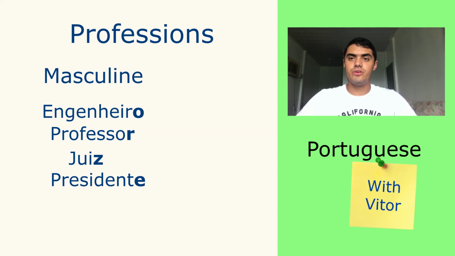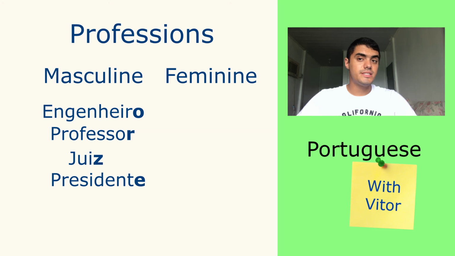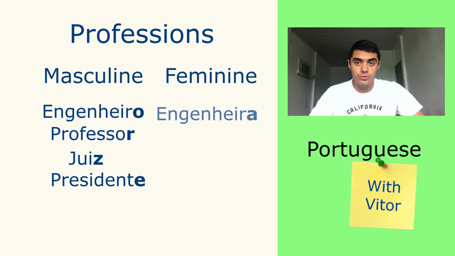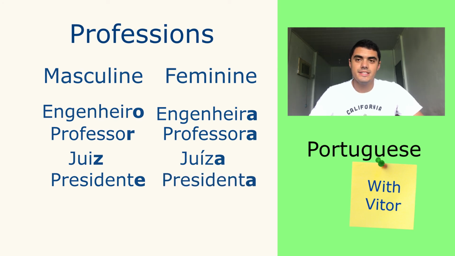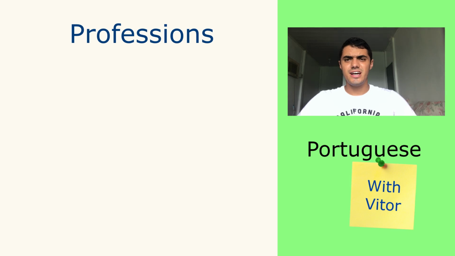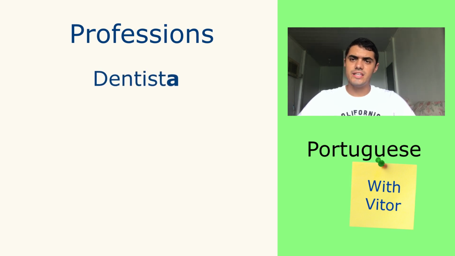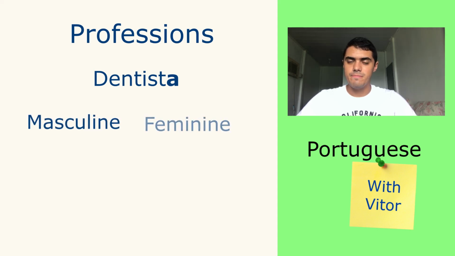And to change it into a feminine word, you have to put an A in the end of them. For instance, engenheiro, engenheira. Professor, professora. Juiz, juíza. Presidente, presidenta. But take a look. Dentista. I'm a man and I'm saying dentista. That ends with an A. So this is an exception that all the nouns that ends with an A, they are both masculine and feminine.